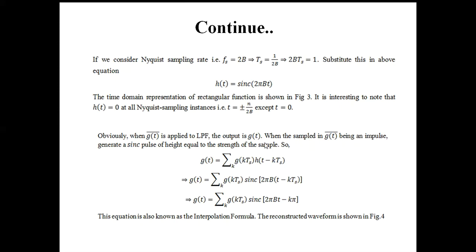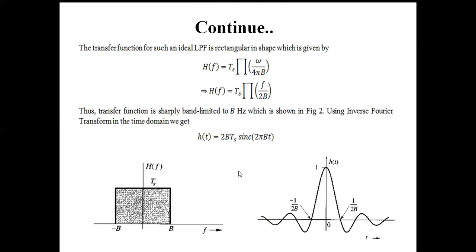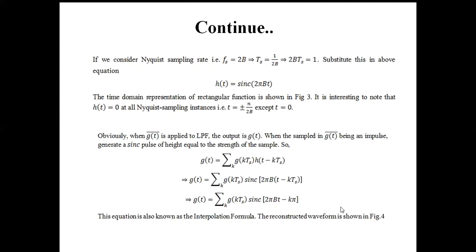Another interesting fact that can be observed in the time domain representation is that the value of h(t) equals 0 when t equals plus minus 1 by 2B, or plus minus n by 2B, where n equals 1, 2, 3, 4, 5, like this, going up to infinity.